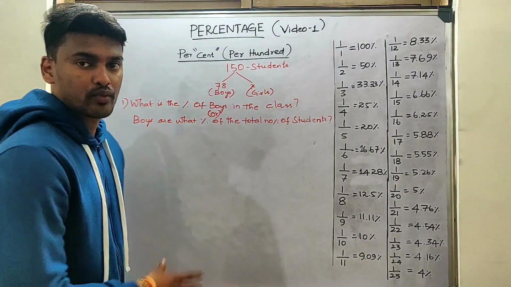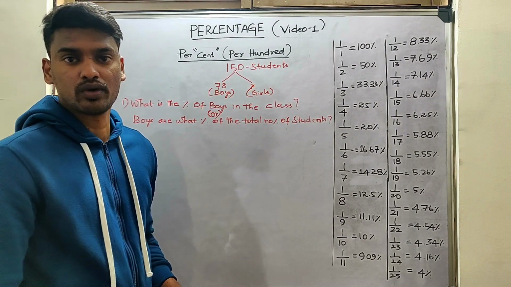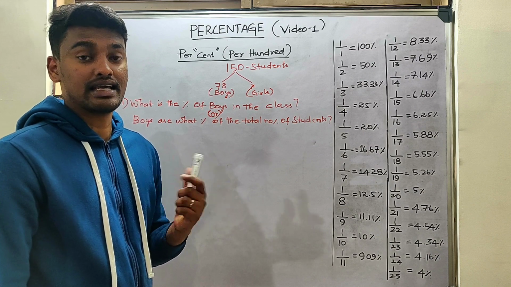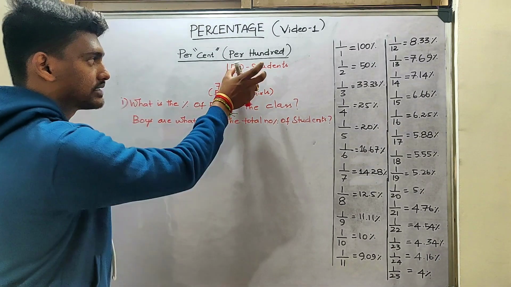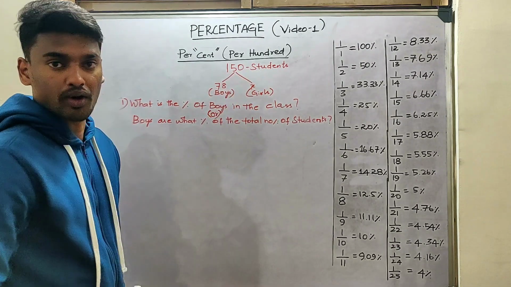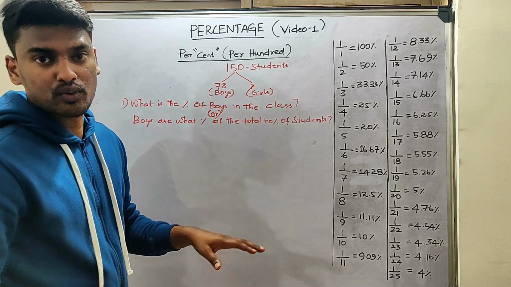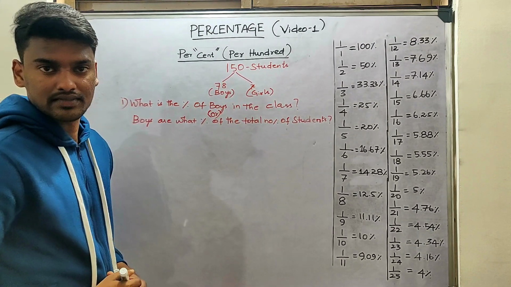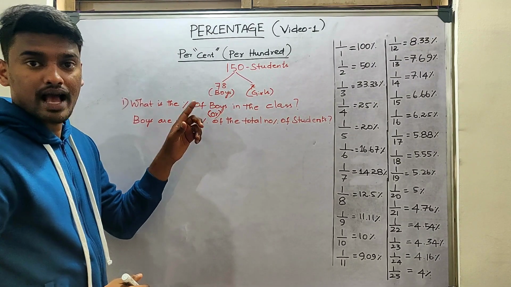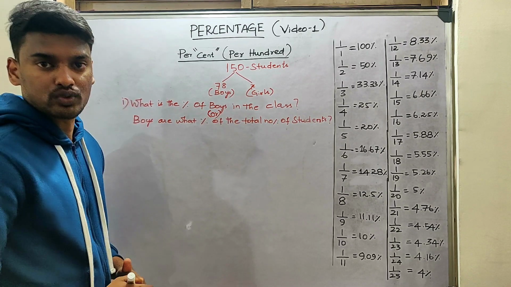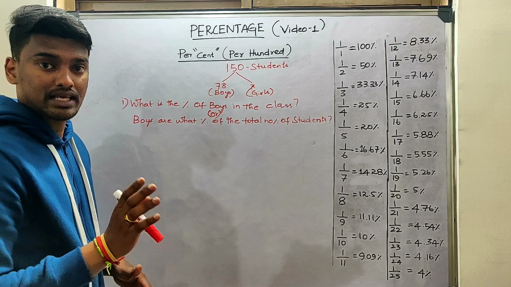So in this video, what I am going to do is I have taken a few variables over here. With the help of these variables, we'll be discussing some of the key aspects of percentage. Okay, let's take there are 150 students in a class, and out of these 150 students, 78 are boys. The girls we will discuss later. So now there is a question: what is the percentage of boys in the class? The same question can be asked in some other way: boys are what percentage of the total number of students? Both the questions have the same meaning.